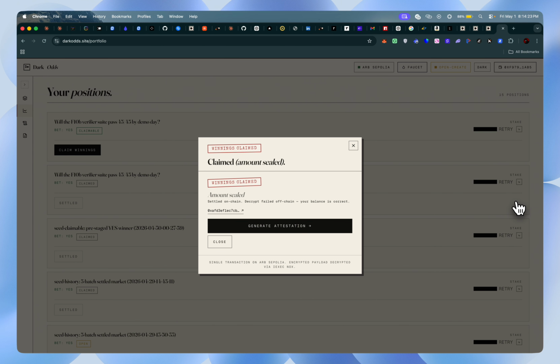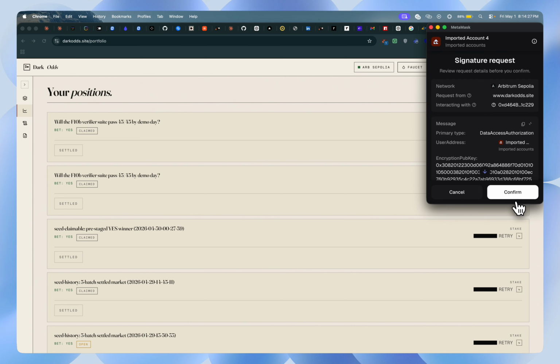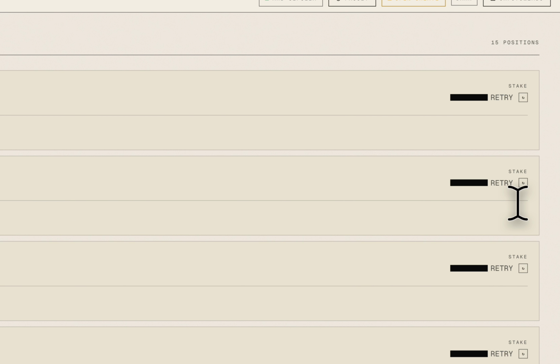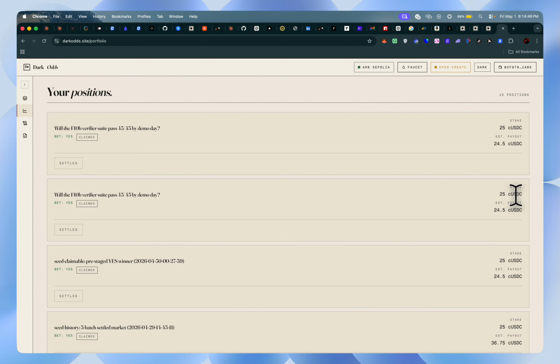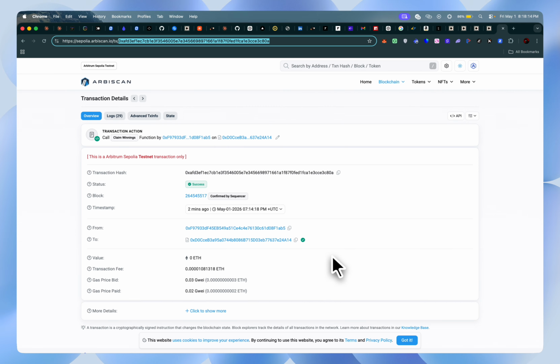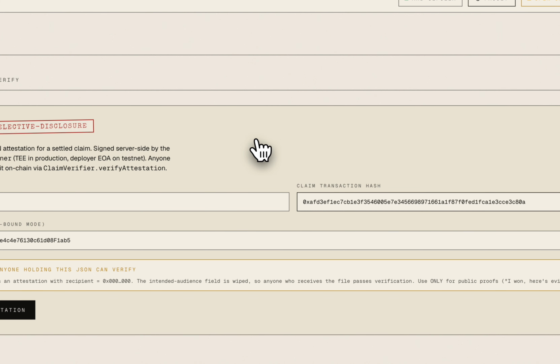The winning position I had just now was resolved by the Nox handler. The handler runs inside an Intel TDX enclave. It decrypts the bet and then computes the payouts, then re-encrypts the results again, and then I send an attestation bound to my address, so I can confirm the transaction, and I can also verify this transaction I just did for an audit. Alright, here's my transaction for the winnings I just claimed on chain, and I can audit and verify this winning for someone else to see that I actually took this bet.